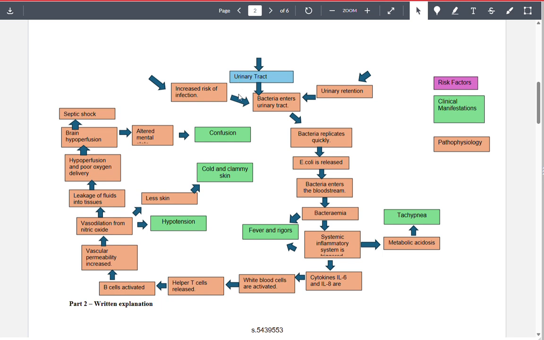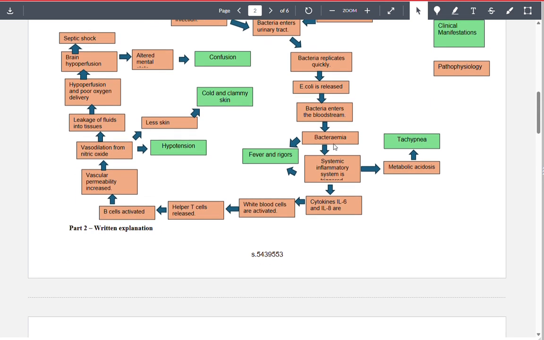Criterion 2 is the pathophysiology. So we've got urinary tract. That should be urinary tract infection, so I'd put a note there. Bacteria enter the urinary tract, bacteria replicate. E. coli, there's no indication E. coli is responsible, so I'd put a comment here.